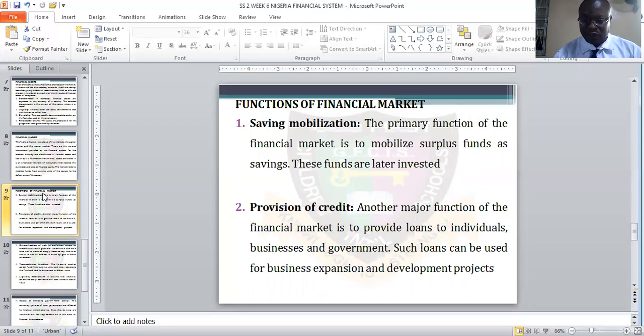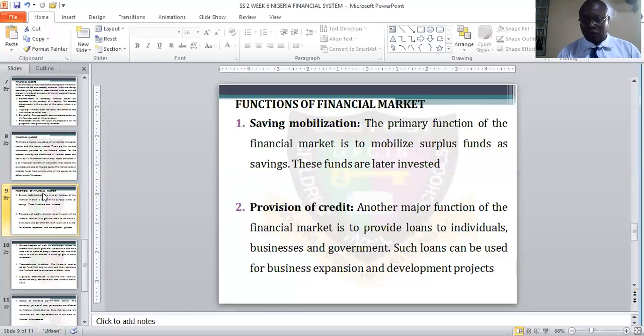So, provision of credit. Another function of the financial market is to provide loans to individuals. They provide credit. When we are talking about credit, we are talking about loans. They provide loans to individuals, businesses, and government. And such loans can be used for business expansion and development projects. So the loan that they provide for the individuals, businesses, and government, they use it to expand their business and also develop their capital project.